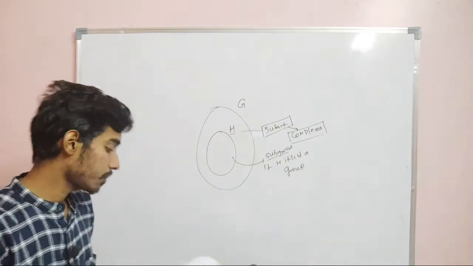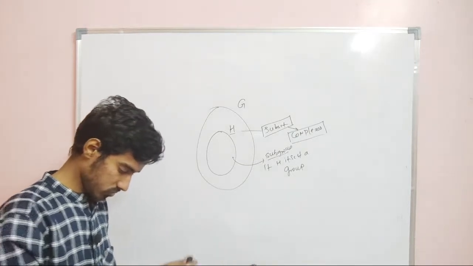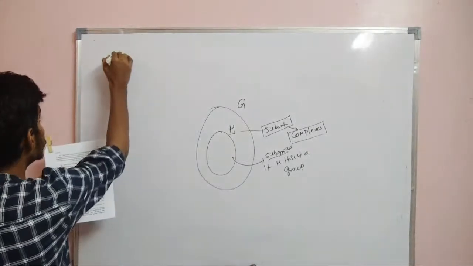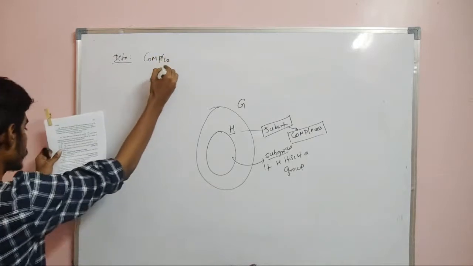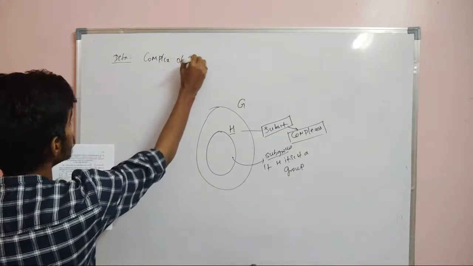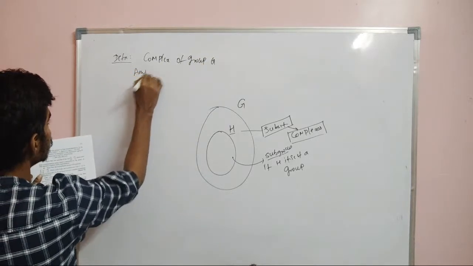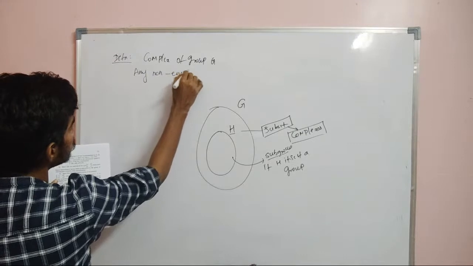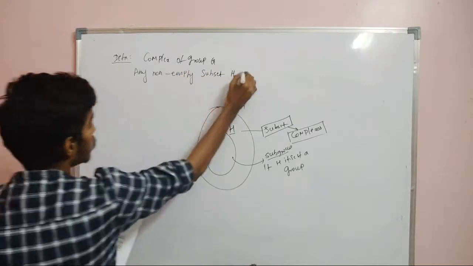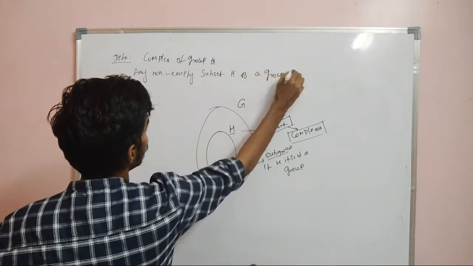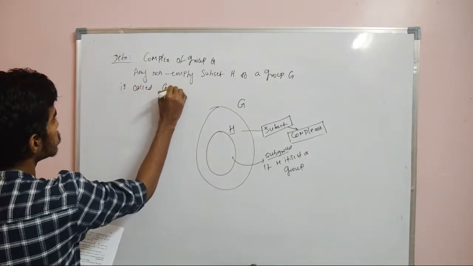So let us define complex. Definition: complex of a group G. Any non-empty subset H of a group G is called a complex.